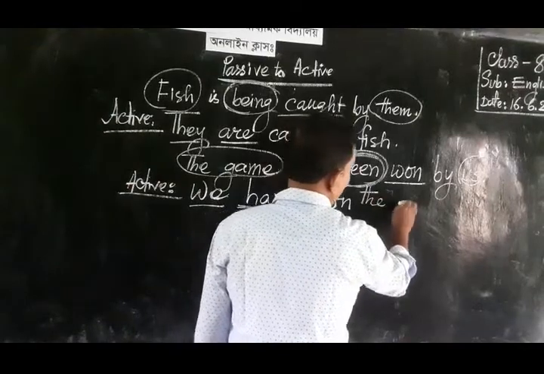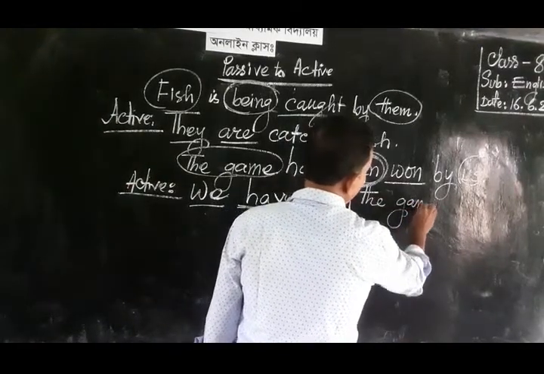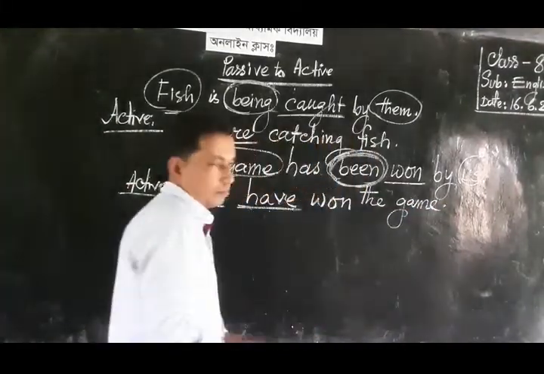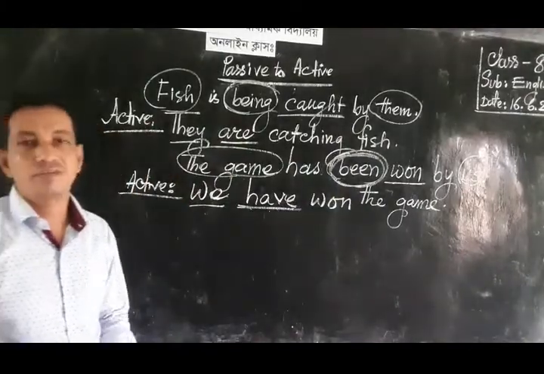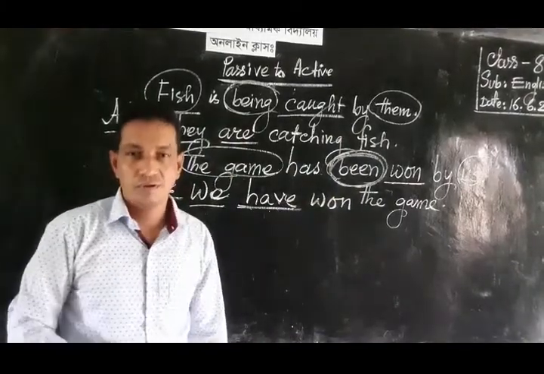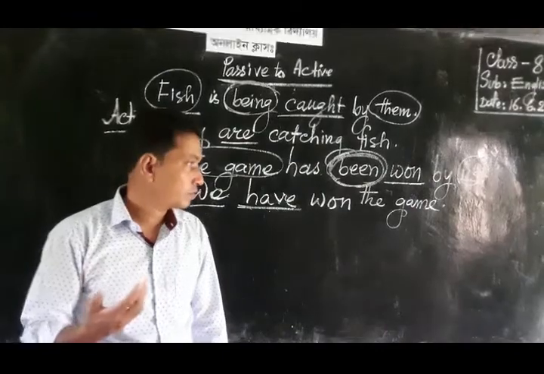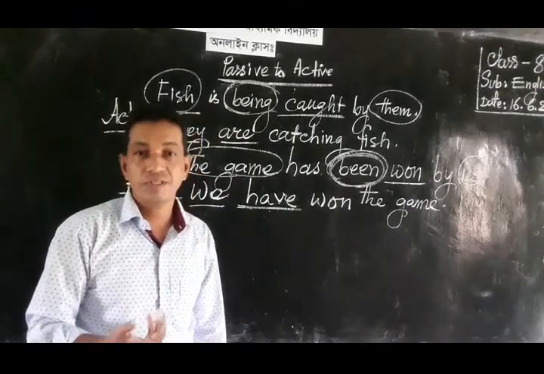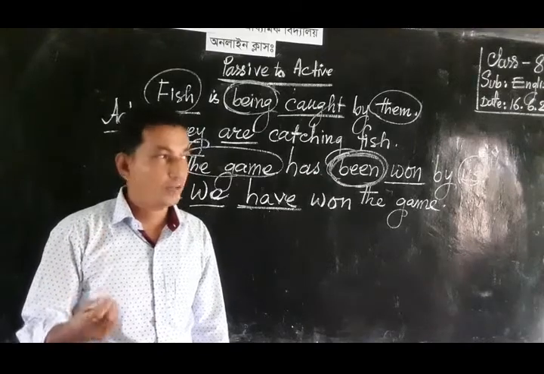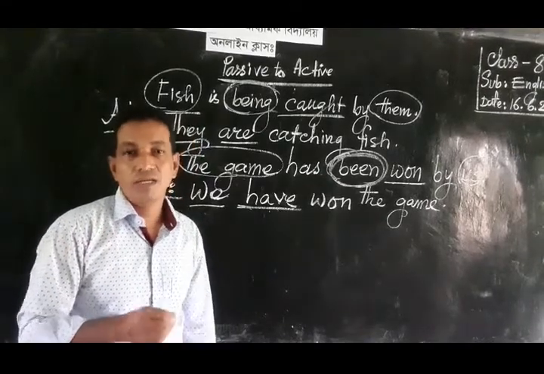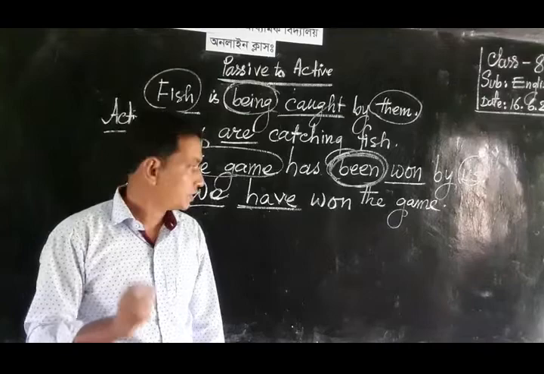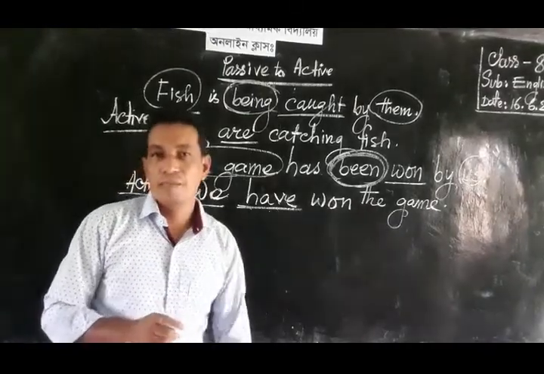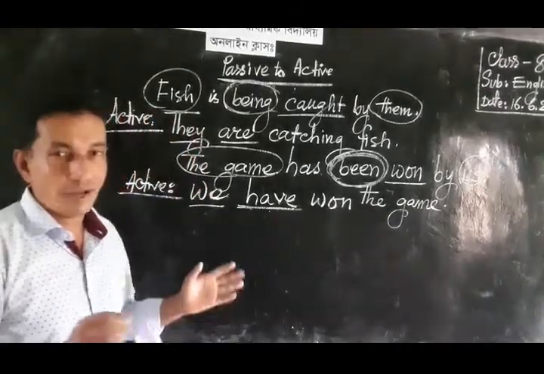The game is a noun form, and that's why the noun form must not be changed into an object form, and it will also never be changed into a subjective form. Its subjective form and objective form are the same, because game is a noun.